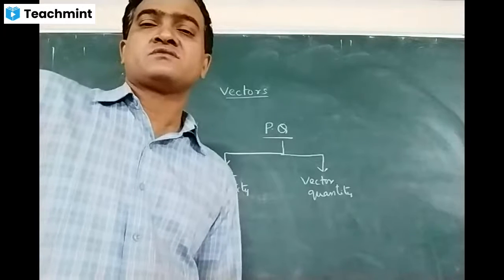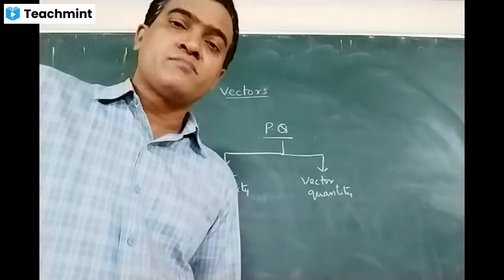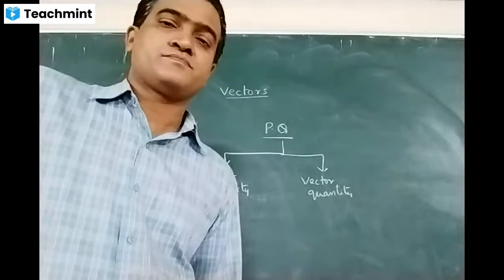Scalar quantities are the quantities which have only magnitude but no specific direction.